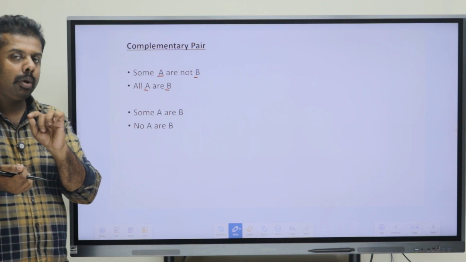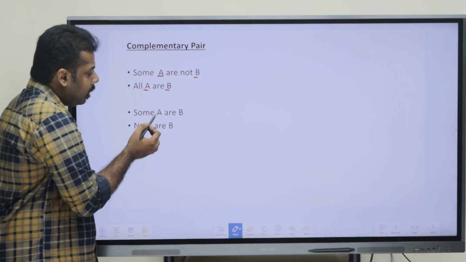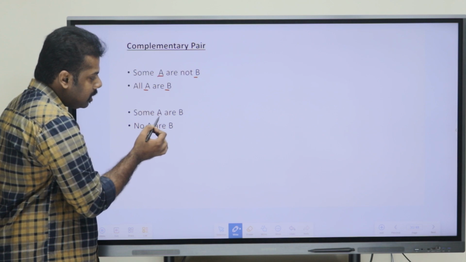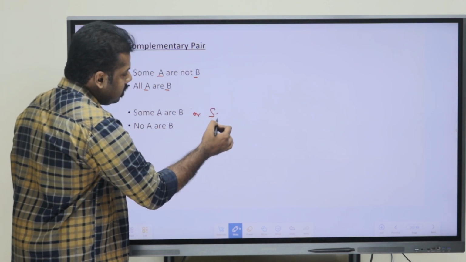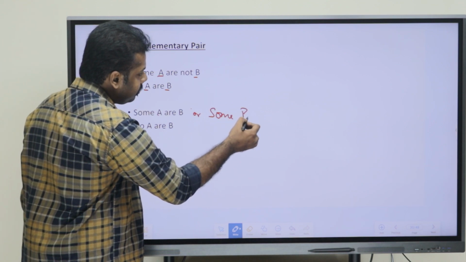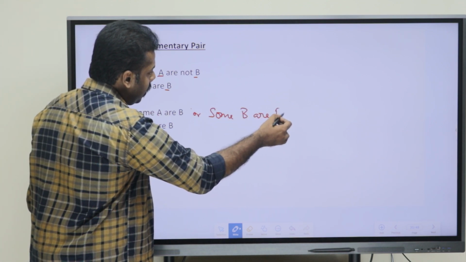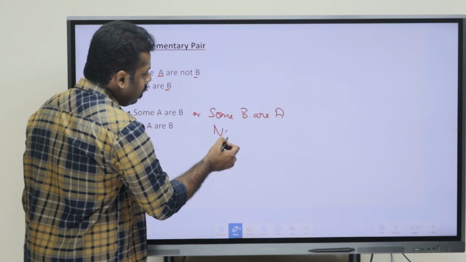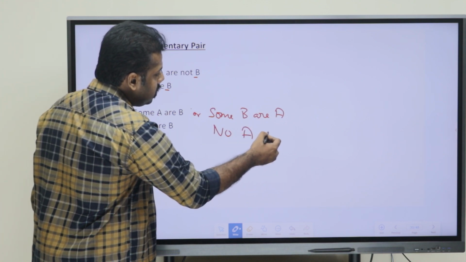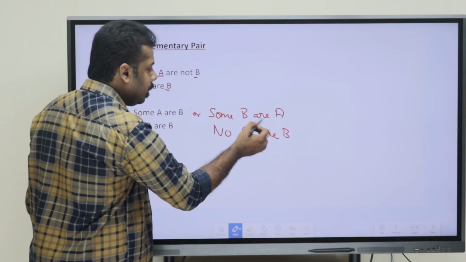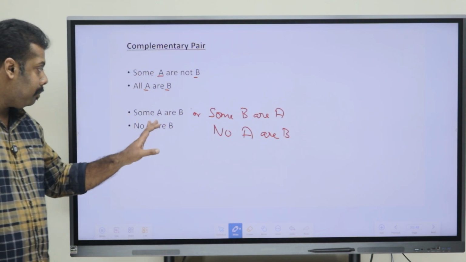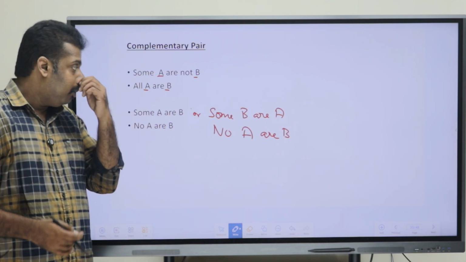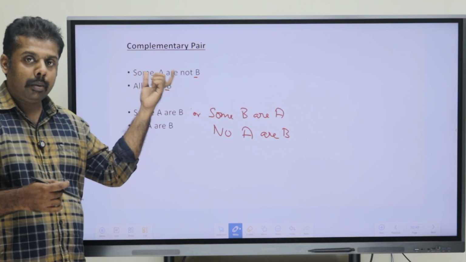Okay. So, that is an important point, that in this case, if the elements are changing, for example, if I am saying that some B are A and no A are B, that means if I am changing the position of the elements, that does not affect our answer in case of some and no. But it will affect in case of some not and all.